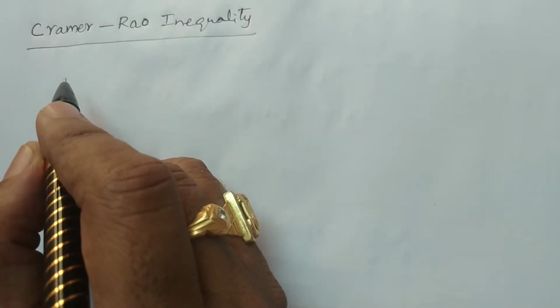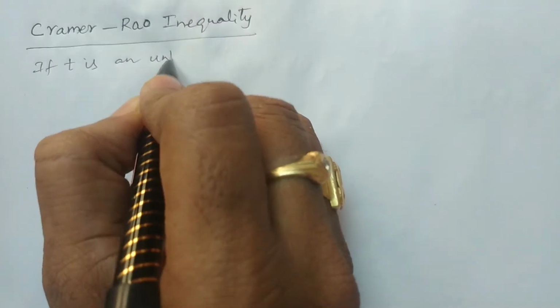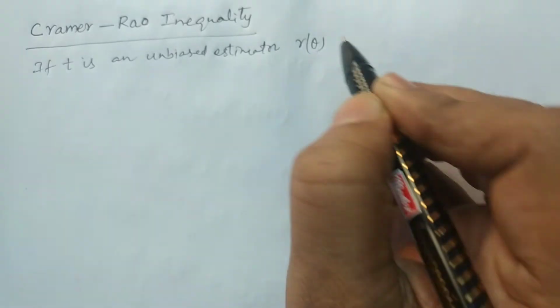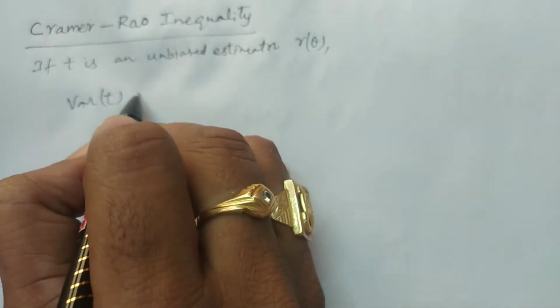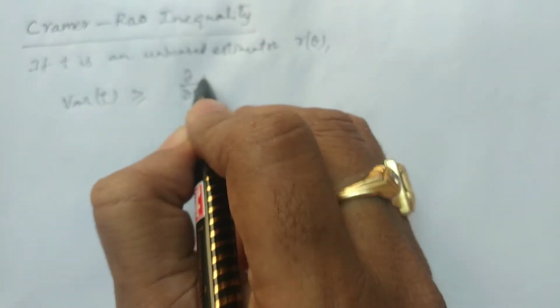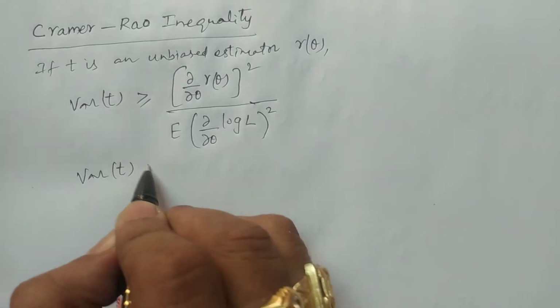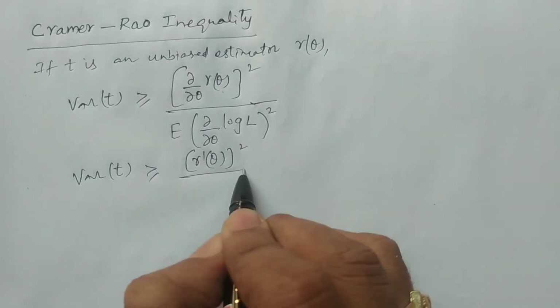If T is an unbiased estimator of gamma theta, where gamma theta is a function of theta, then variance of T is greater than or equal to dou by dou theta of gamma theta whole square divided by expectation of dou by dou theta of log L whole square, which means variance of T is greater than or equal to gamma dash theta whole square divided by I theta.